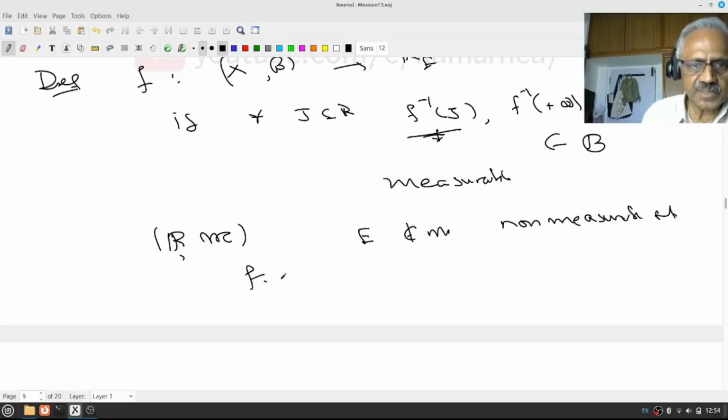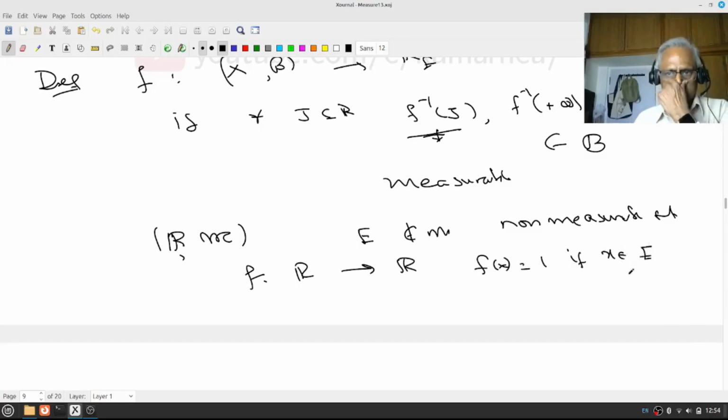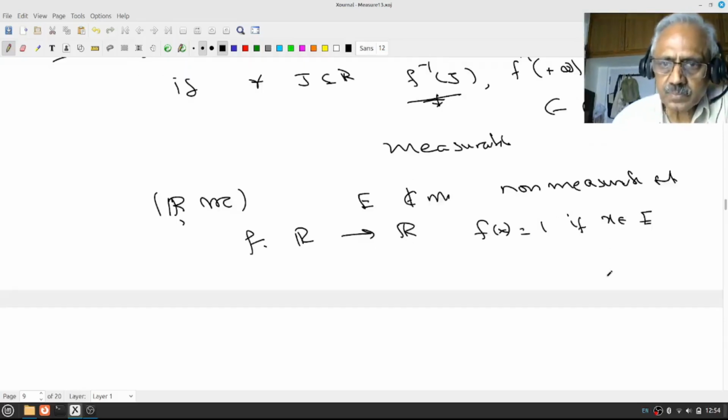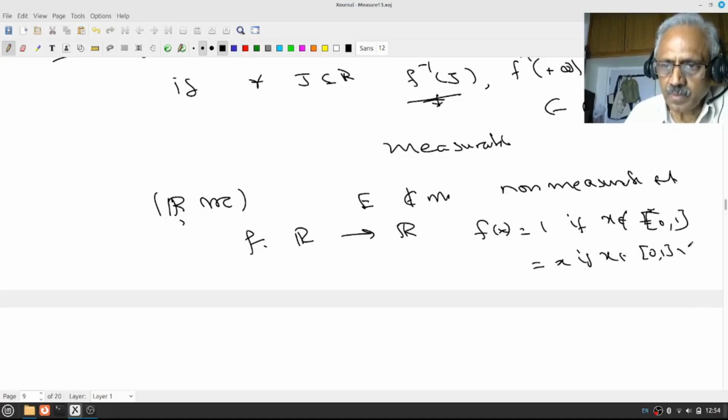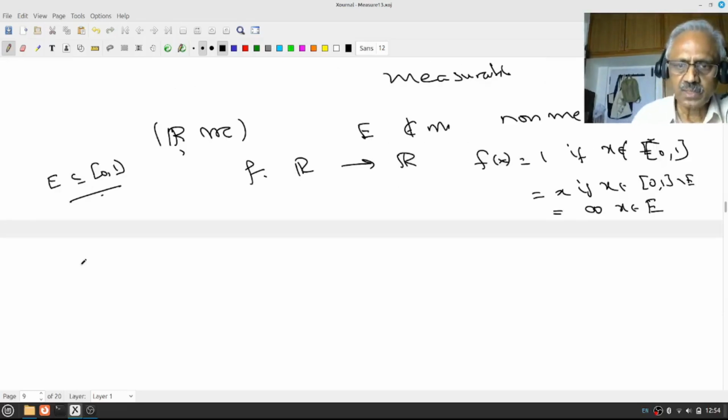Let me define a function f from R to R extended by saying f(x) equal to 1 if x is not in [0,1], equal to x if x is in [0,1] minus E, equal to infinity if x is in E. Remember, my E is a subset of [0,1]. The non-measurable set which you constructed is a subset of [0,1].